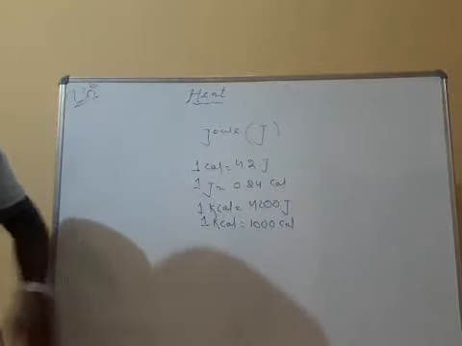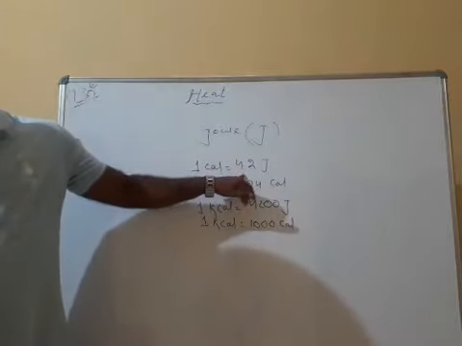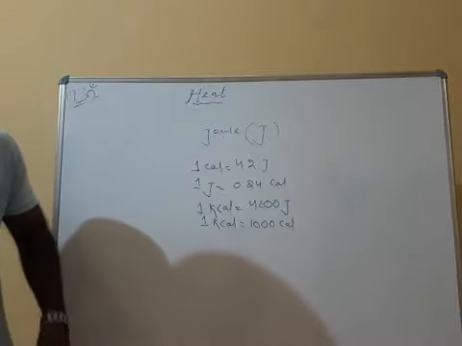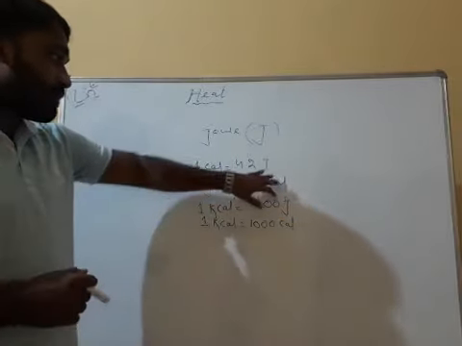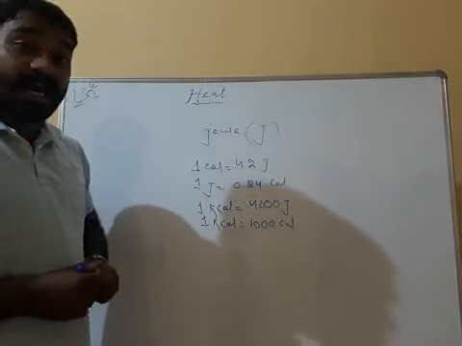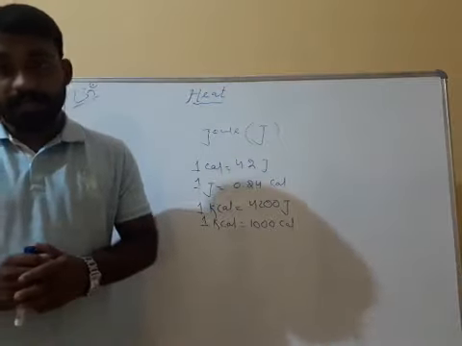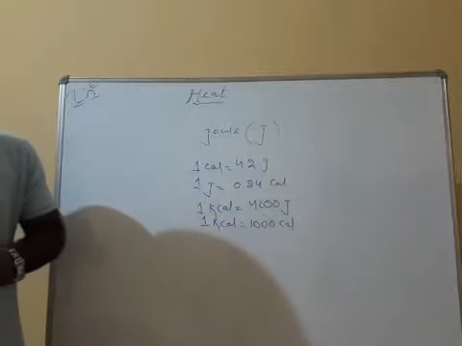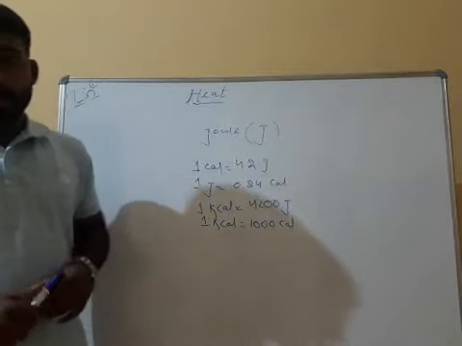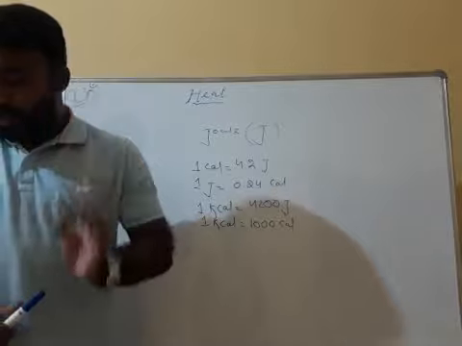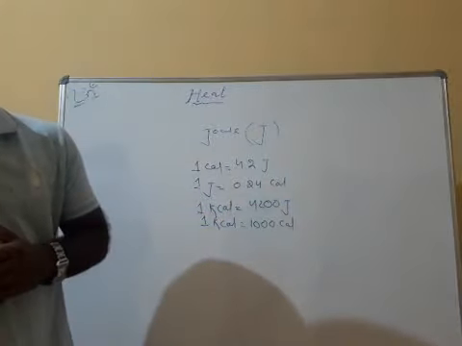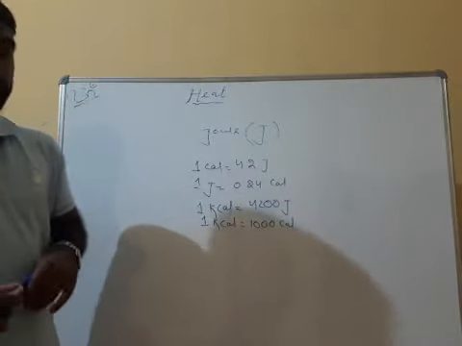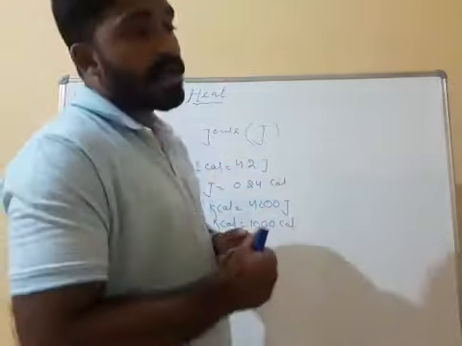So this 4.2 joule per calorie is called the mechanical equivalent of heat and has the symbol J. This is because under ideal conditions one calorie of heat can be converted into 4.2 joule of mechanical work, or any work.